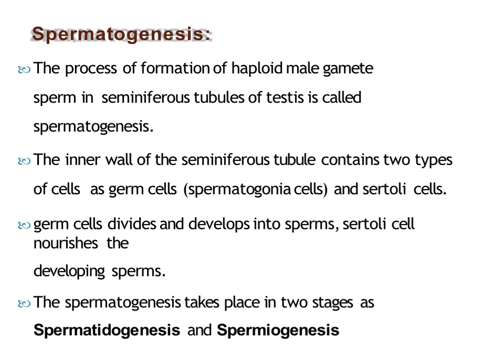Okay, now gametogenesis in both male and female is divided into three stages: the multiplication phase, growth phase, and maturation phase. First of all, we are going to talk about spermatogenesis, which is the formation of spermatozoa from the primordial germ cells.